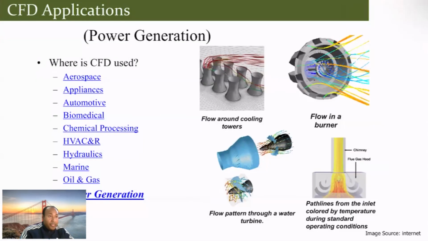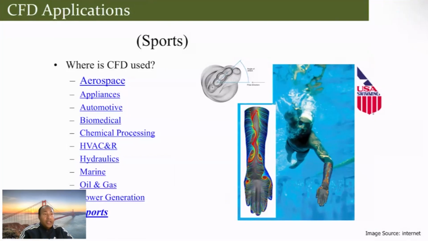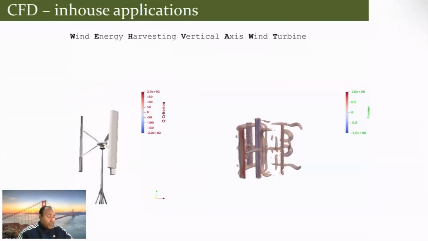This is where you have wind turbine is one of that, and sports aerodynamics, which is another very interesting part, where you have applications to estimate the drag and all these things. So this is how you can see this.